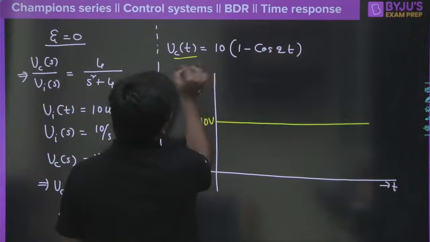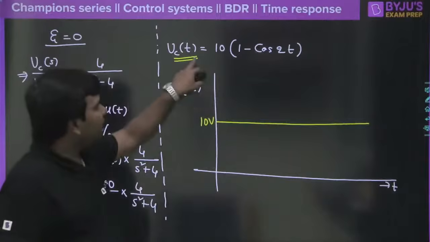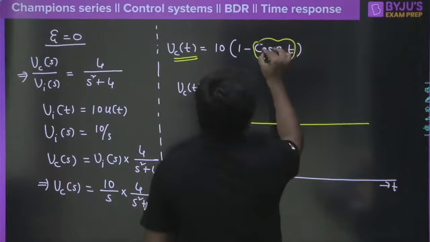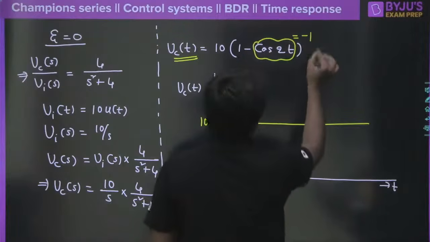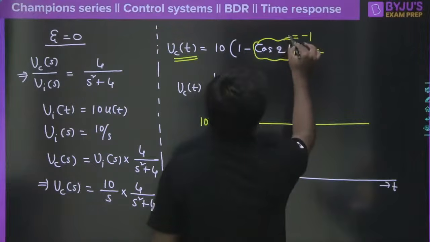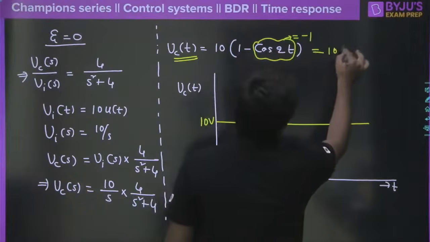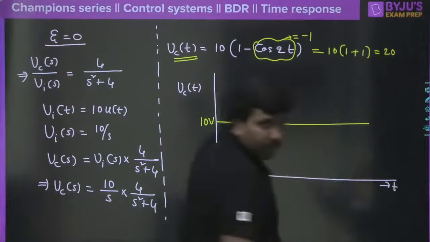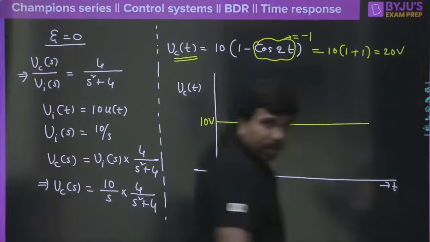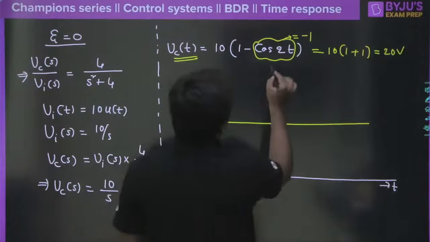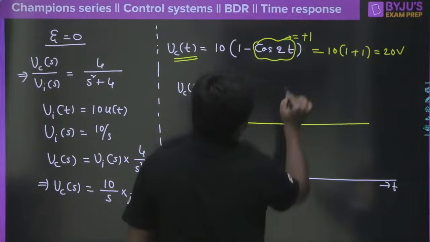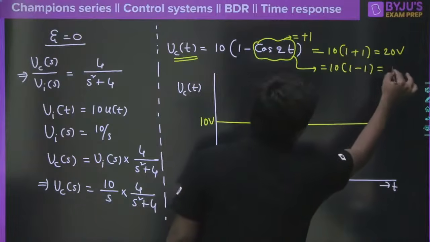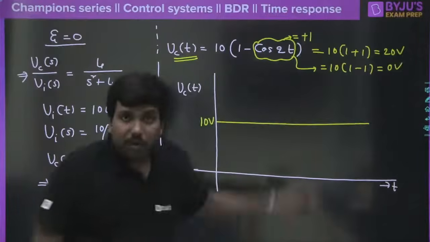Now when you look at this, can you tell me the minimum value and the maximum value? The minimum value of the cosine could be -1, correct? If it is -1, then it becomes 10 into 1 minus -1, so it will be +1, and you will get 20 volt. So there is a chance that you can get 20 volt here. Now suppose cos 2t becomes +1, then it becomes 10 into 1 minus 1, which is equal to 0 volt. Clear?